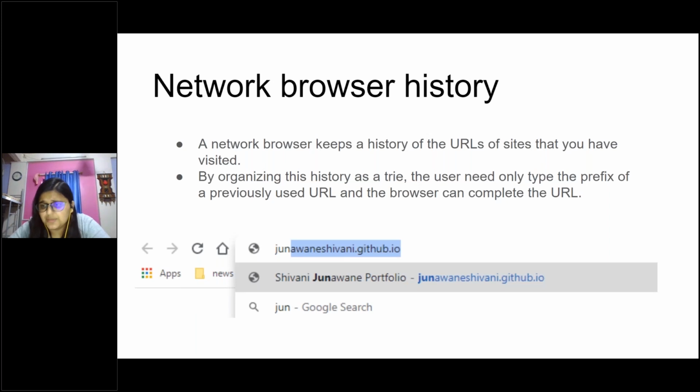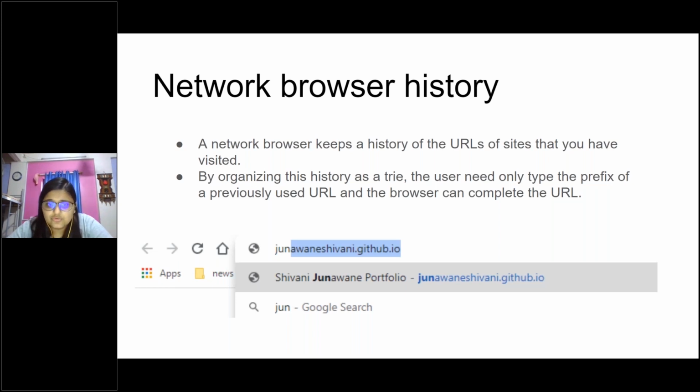One famous example: all the examples that I'm showing are things you have actually been using every day in your life. You have been using auto completion in the terminal. You have been using Google search. You have also been trying to type a previously used URL. So this application is basically in the browser history.